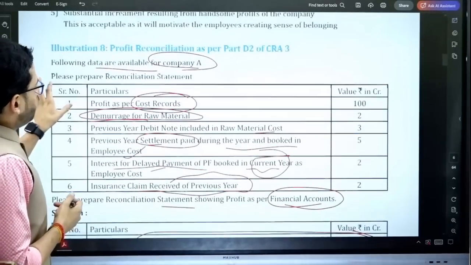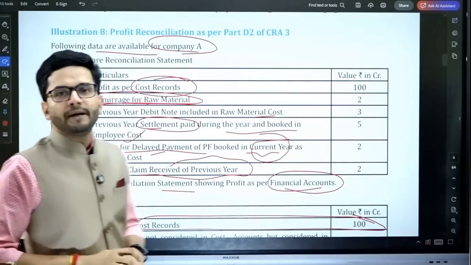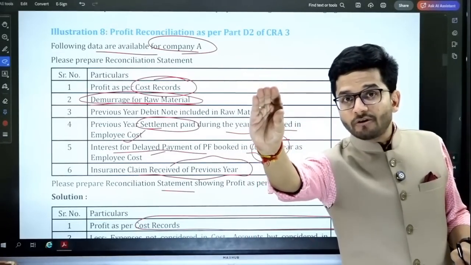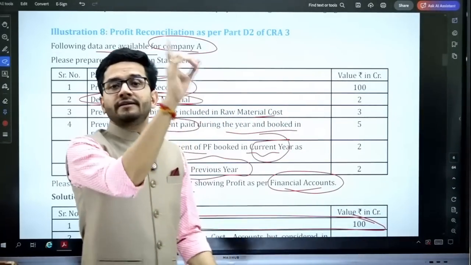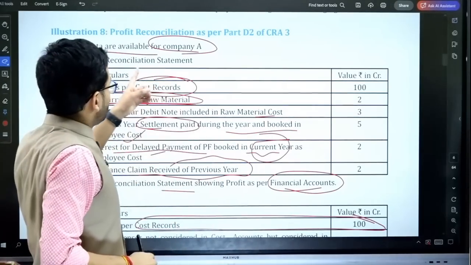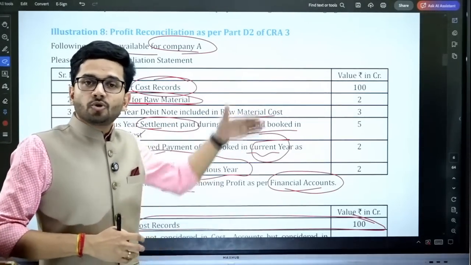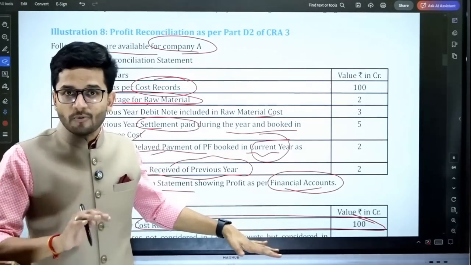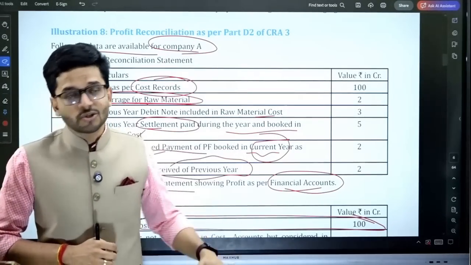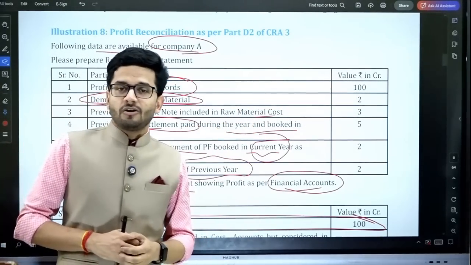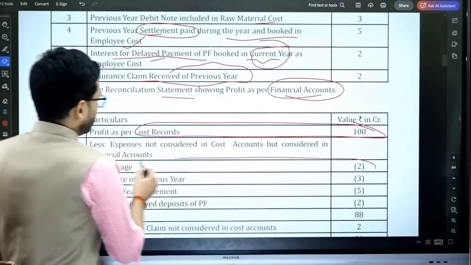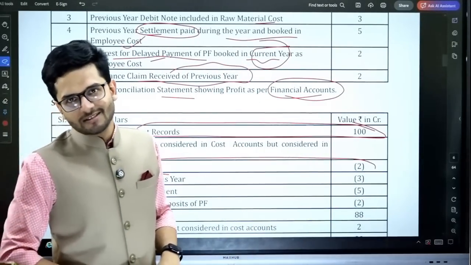Now next is demurrage charges for raw material have been paid. As per the financial accounts, demurrage charges are reduced while calculating profit. As per cost accounts, demurrage charges are not reduced as per the costing rules, right? So we have started with costing records. To reach the financial profit, we need to reduce the demurrage charges. So demurrage charges are to be reduced from the costing records to reach the financial records. So the first adjustment is we have reduced the demurrage cost.